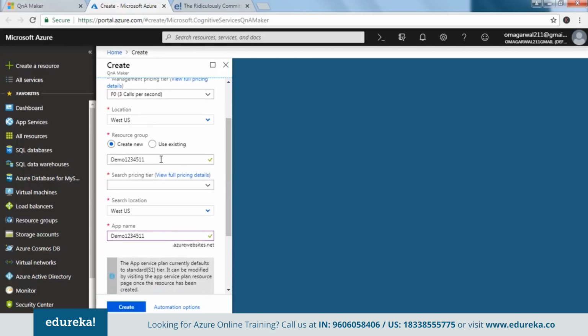Okay guys, resource group, now it by default takes the name of my QnA Maker name and it replicates the name. You can actually go ahead and use an existing resource group if you have one. If not, let it create one. So what is a resource group? Basically, think of it as a container where certain resources are put in by Microsoft Azure. So when you do create a service, along with it, it has to have a resource group attached to it. So each time you have a service, either create a new resource group or use the one that you already have and that suits your needs. In this case, we would be creating one.